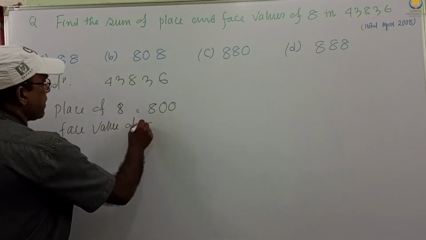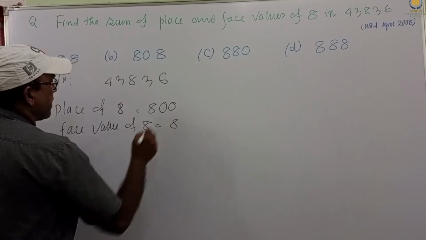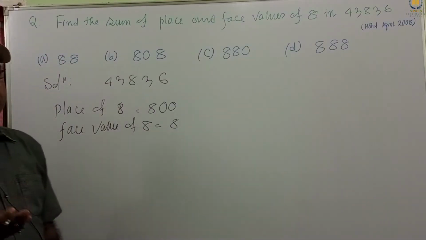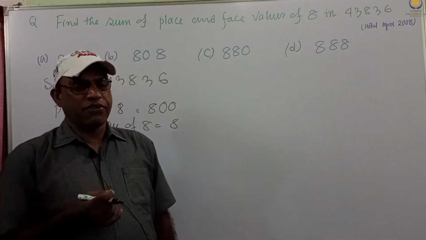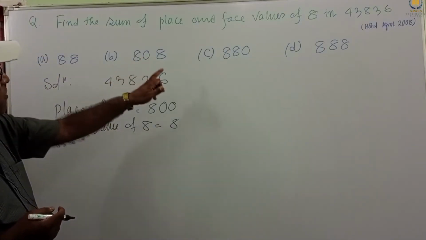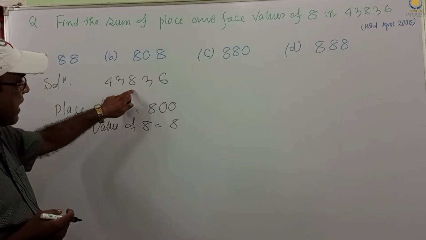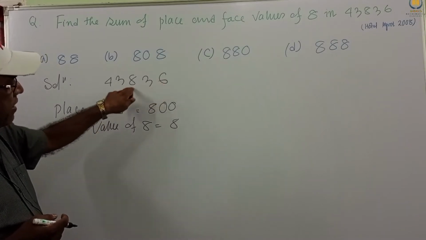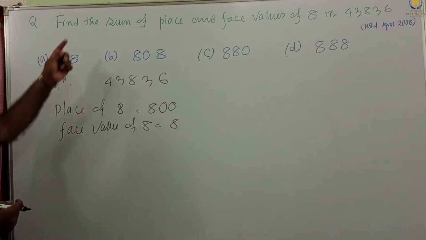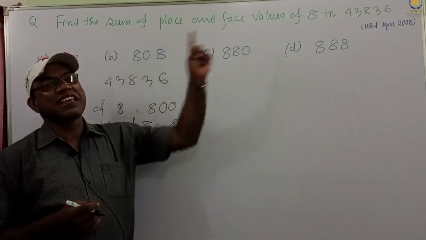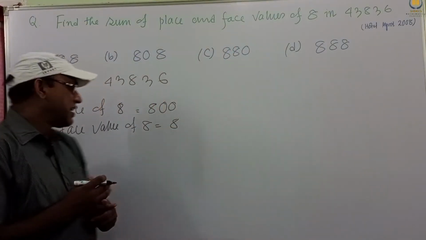And face value of 8 is equal to 8. We know the face value of a digit is the digit itself. So face value of 8 is 8 itself, and place value means in which place 8 lies. You need 10, 100, 1000. And we have to find the sum of place and face value.